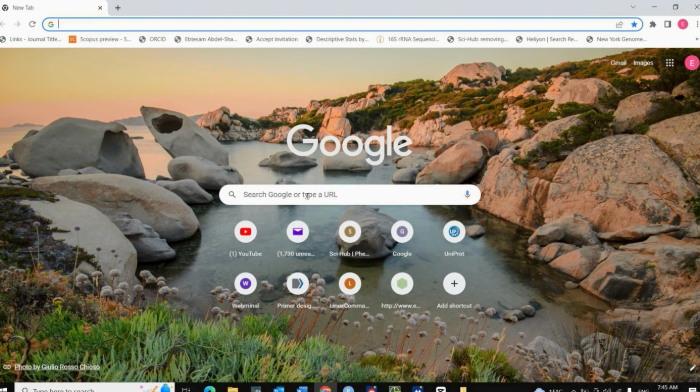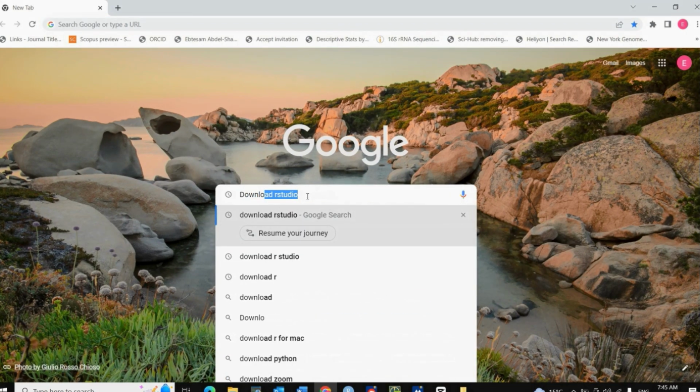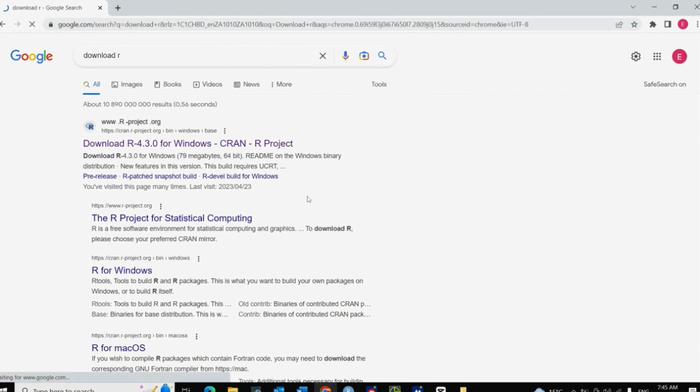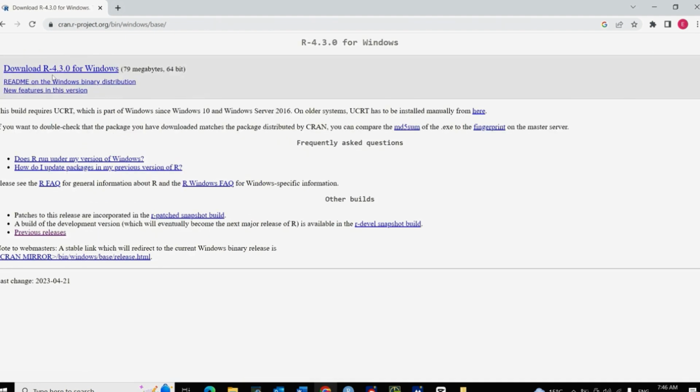Go to Google browser and download R, then RStudio. To download R, what you have to do is just write "download R" on the searching bar. The first link that we have here, supported by CRAN, is the link that we will use to download R. Click on that link and then click on Download R for Windows. And this is the latest version that we have.